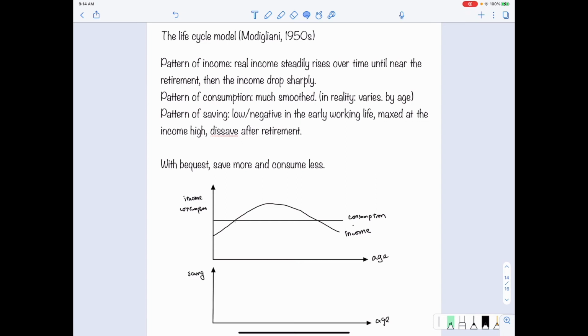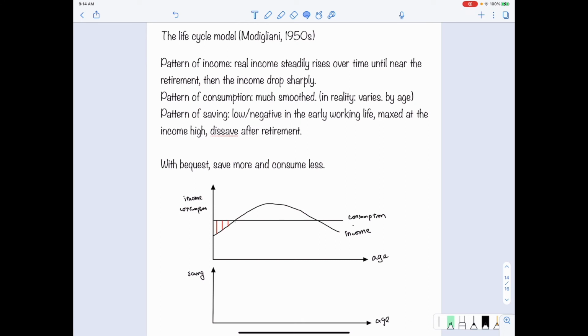So let's draw another graph with the vertical axis that is saving, and the horizontal axis is also the age. As you can see in the above graph, as an individual becomes older and older, they are going to de-save, which is they have consumption higher than the income, but that gap becomes less and less. So then the distance between consumption and income becomes shorter and shorter.